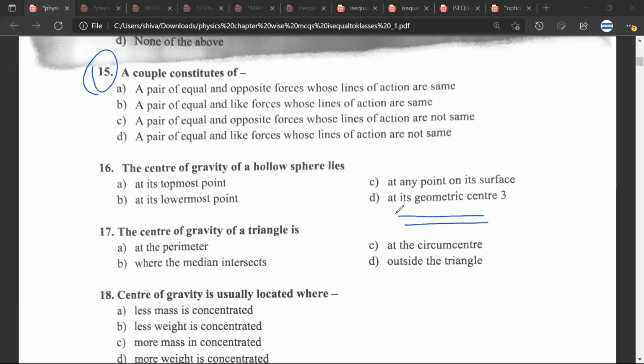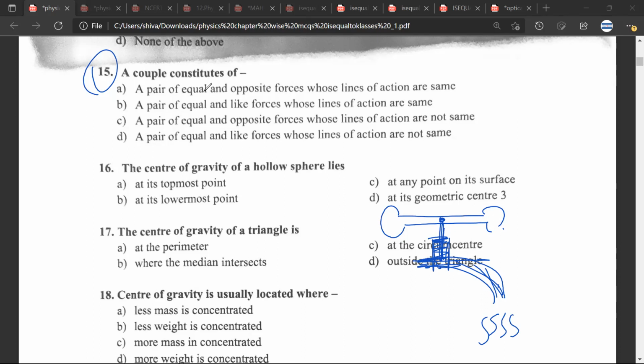A couple constitutes of C. Okay, let us try to understand this question. So this is a loosely drawn photograph of a tap. Roughly, this is how a tap would look like. The old style tap. So this is a head. Now let us understand the question.